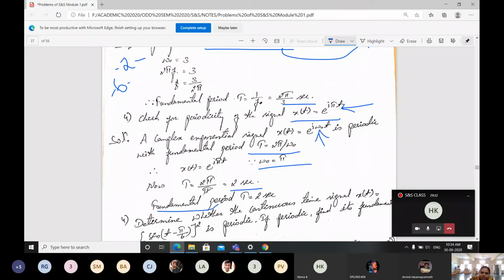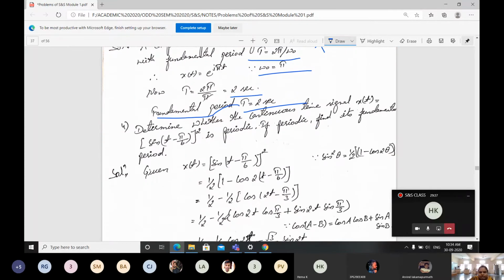Therefore, the fundamental period capital T is 2 seconds. Next, this question will be asking for 4 marks, sometimes 6 marks, depending on the question paper. Here, determine whether this problem is the same as the first one we solved.